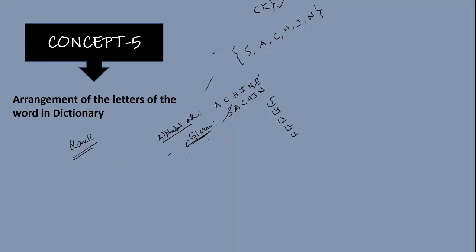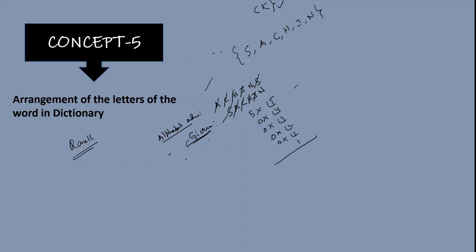Count number of letters before S. 1, 2, 3, 4, 5. So you write 5 into. Cancel A and A. Count number of letters before A. No. 0 into. Cancel C and C. Count number of letters before C. No. Cancel H and H. Count number of letters before H. No. Cancel I and I. Number of letters before I. No. So you last add 1.